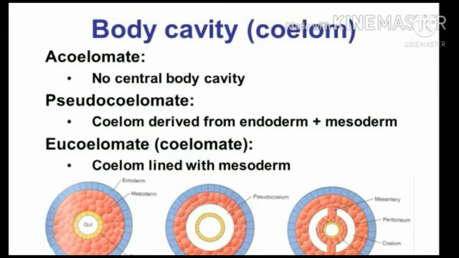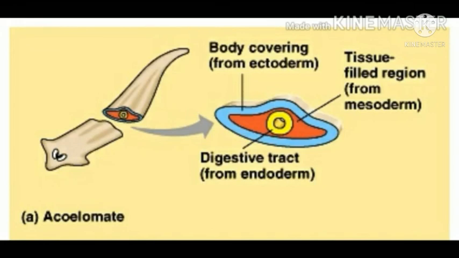They are acoelomates, pseudocoelomates and eucoelomates. Animals which do not possess a body cavity are called acoelomates. Since there is no body cavity in these animals, their body is solid without a perivisceral cavity, which means a large cavity filled with fluid. This restricts the free movement of internal organs.